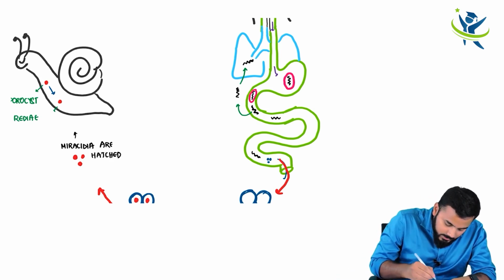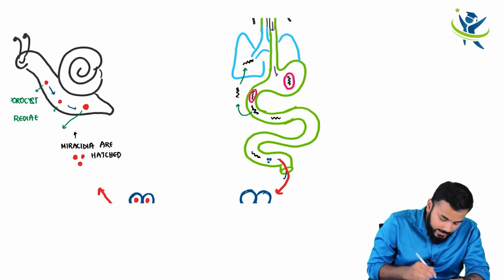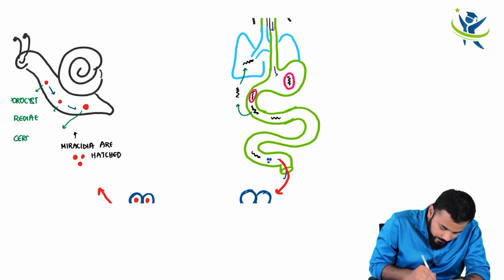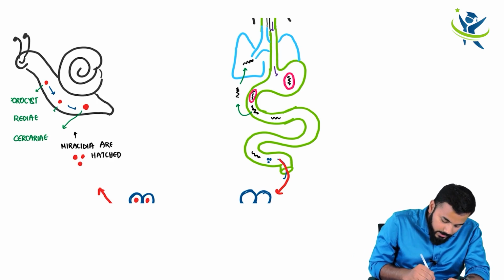Now after this, the last stage of development is called cercariae, or cercaria. So how do you remember this? You remember it like this: MSRC.